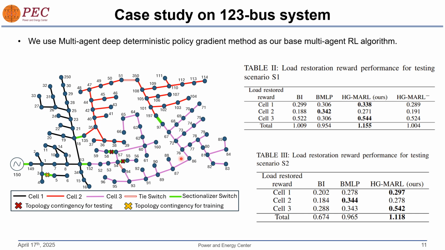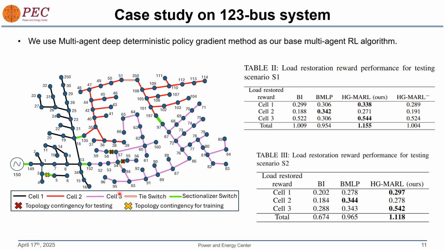For topology changes, we consider that these green or red ties and sectionalizer switches could go from open to close or vice versa. For testing and training, we are showing the topology changes in yellow and red crosses.